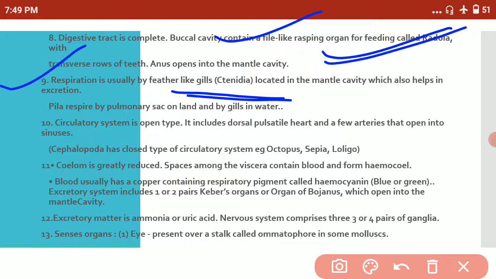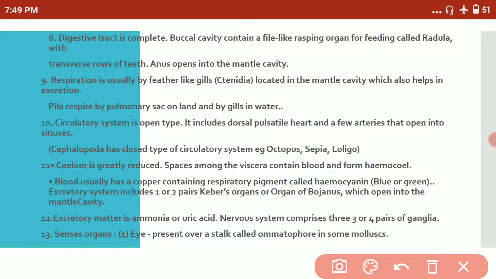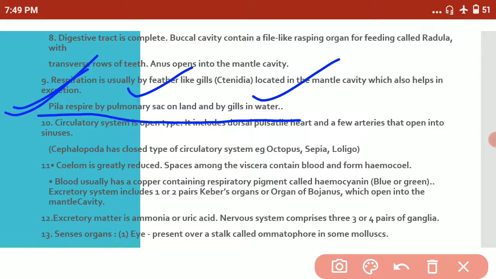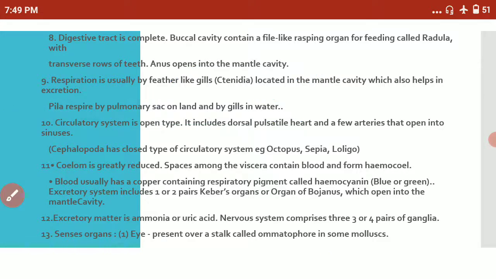Now one more very, very important point: Pila, or the apple snail, is the amphibian of the molluscans. Why are they known as amphibians? Because they respire by a pulmonary sac on land and by gills in the water. Just because of the presence of the pulmonary sac and gills, they are known as the amphibians of the molluscan phylum.